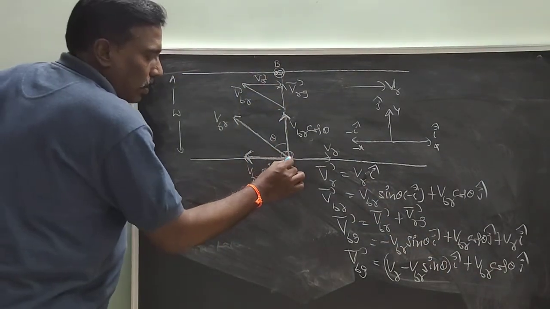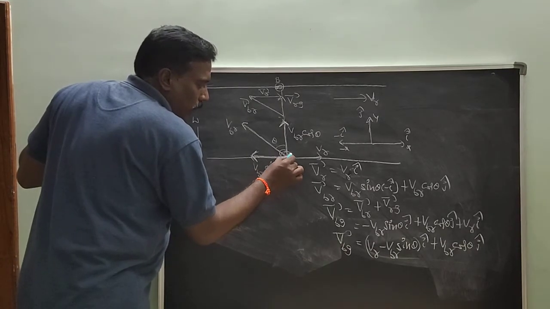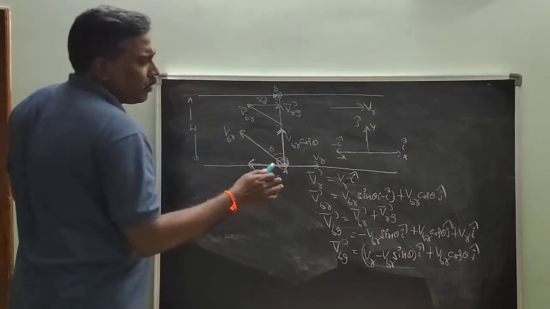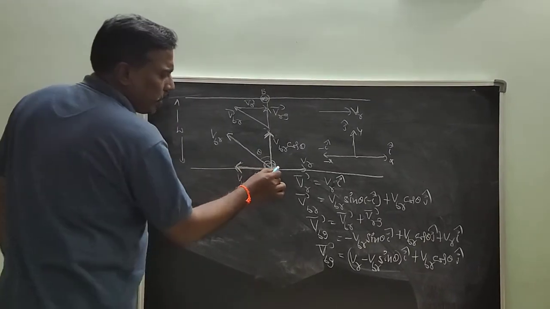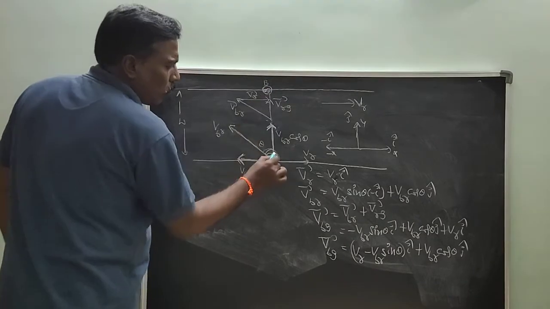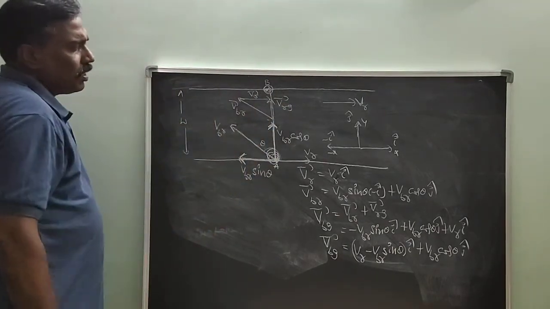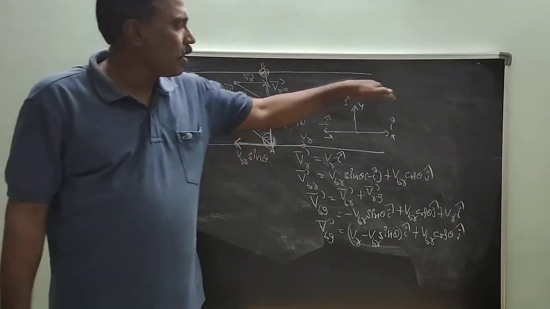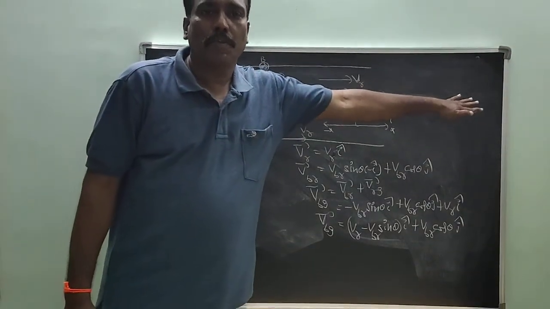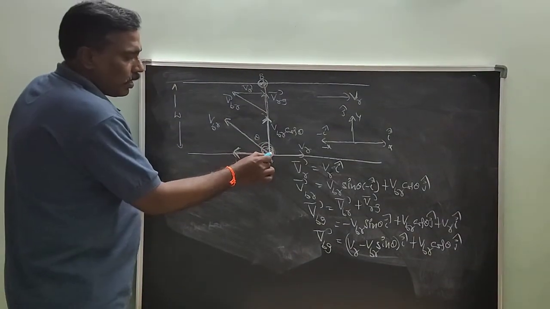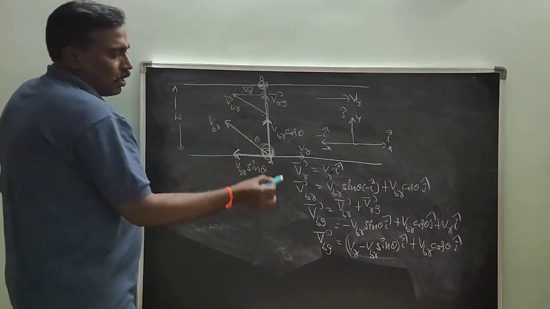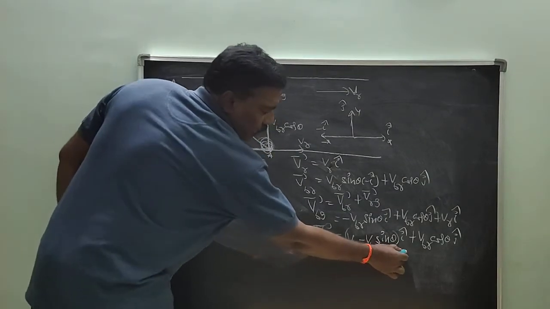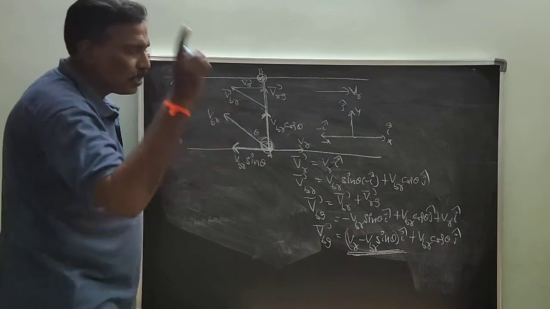Here our case is the minimum drift case. So in minimum drift, the boat must move from A to B, so there is no component of velocity along the river flow. To cross the river along this path, VR minus VBR sin theta should be 0.